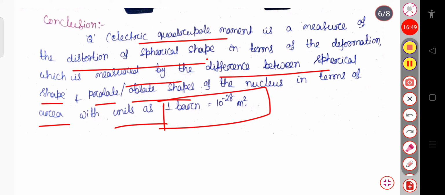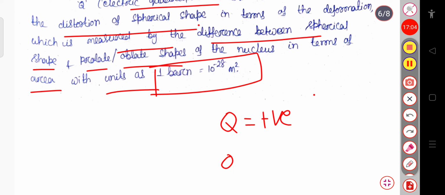So we can say that the deviation from the spherical shape is called the electric quadrupole moment. In case of the prolate shape, Q will be positive, and in case of the oblate spheroid, Q will be negative, and for the spherical symmetry also Q equal to 0. That is the electric quadrupole moment.